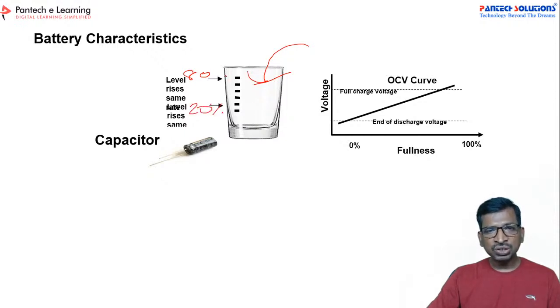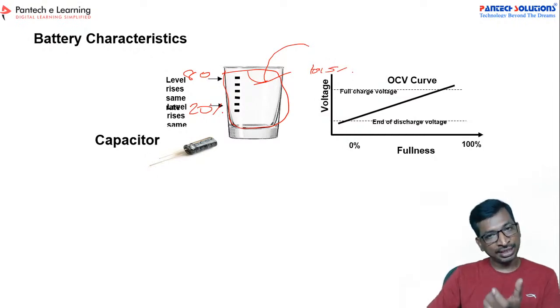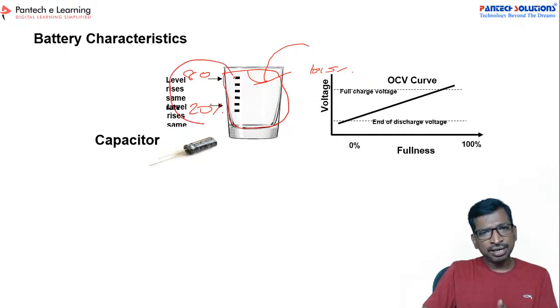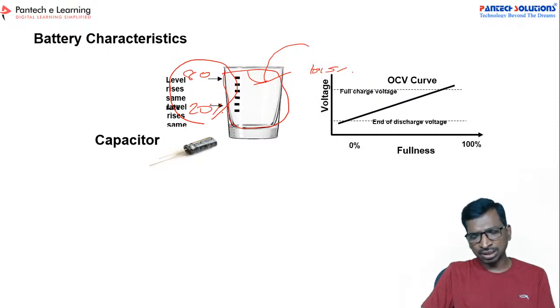The area of the storage is almost equal, right? There will be maybe a 10 to 15% difference. That is the energy storage area, which is almost constant between these two levels.